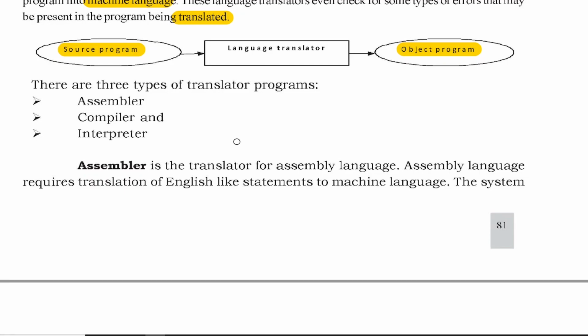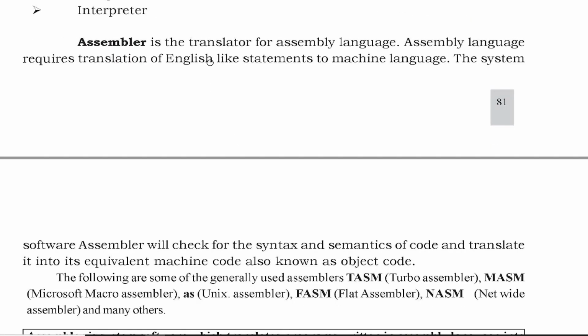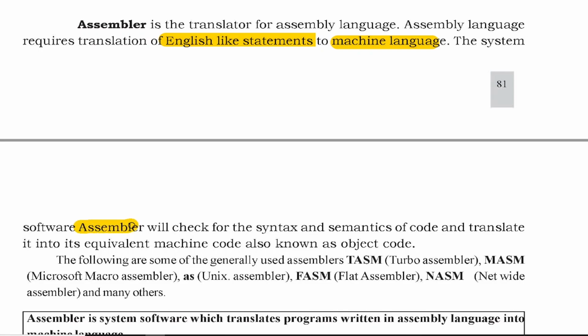So now let us learn about the assembler. The assembler, as I already told, is the translator for assembly language. Assembly language requires translation of English-like statements, the symbolic mnemonics, which have to be converted into machine language. To do this, we use the system software called an assembler. So what does an assembler mean? An assembler is system software which translates an assembly level language program to a machine level language program. That is what we call an assembler.